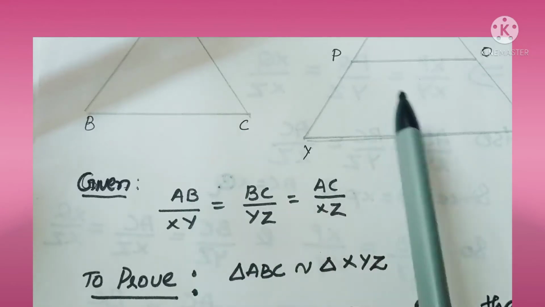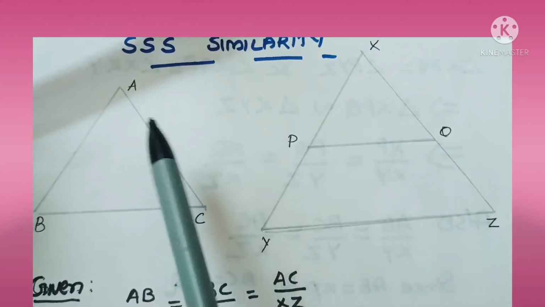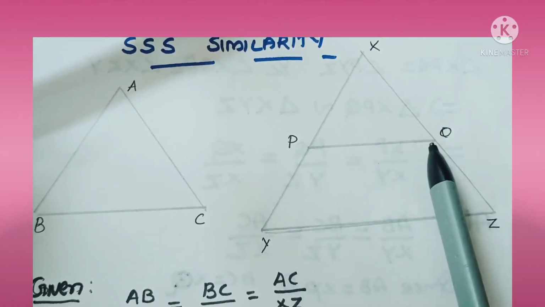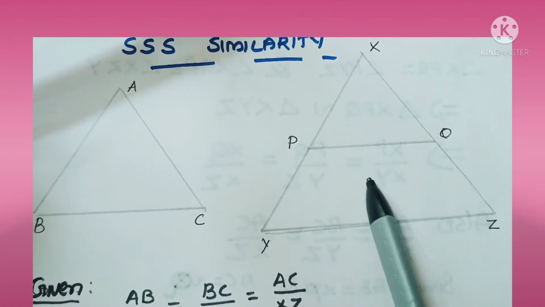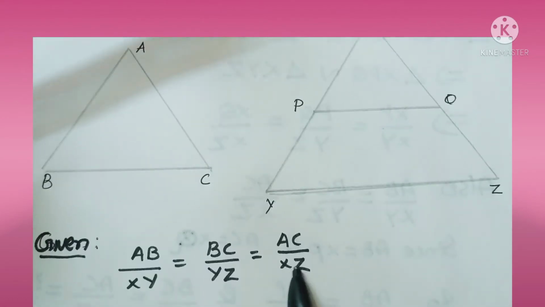For that, I construct these two triangles. That means triangle ABC, and after joining P and Q, I got the triangle XPQ. And it is given that AB by XY is equal to BC by YZ is equal to AC by XZ.